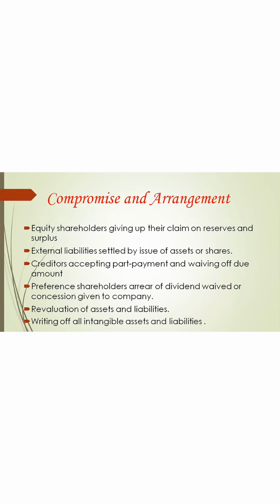Compromise and arrangements. Under compromise and arrangement, number 1 is the equity shareholders give up their claim on reserves and surplus, which is there on the liability side. Then the external liabilities can be settled by issue of assets or shares. The creditors accept part payment or waive off some due amount. The preference shareholders' arrears of dividend are either waived or paid at a concession by the company.